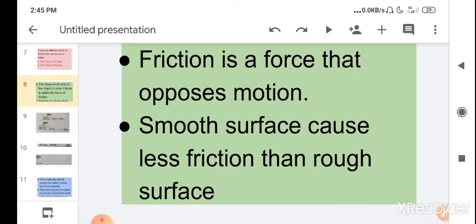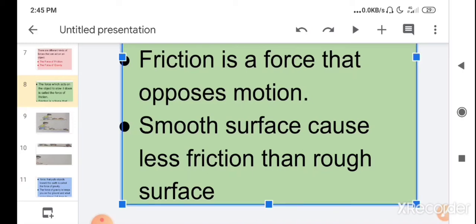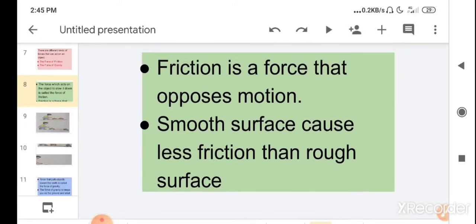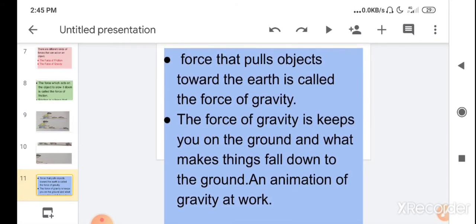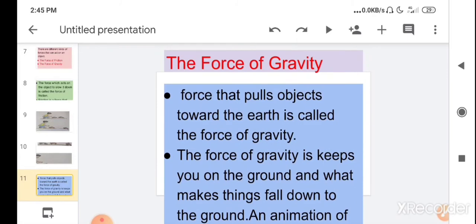Just because of less friction, you are not easily able to move on a smooth surface or any wet surface. So friction is very important for us to walk on the surface. Children, then our next type of force is the force of gravity.